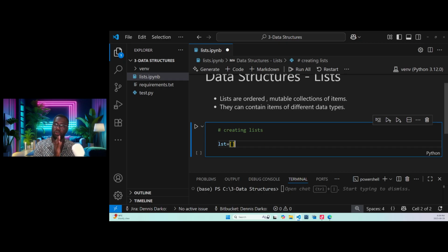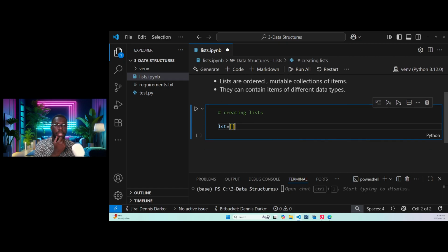Now let me take you through this. This is very important. LST, we know, is a variable name, isn't it? We know how we create variables from our previous sessions. Now when we say this open and close square bracket, it is telling us that we have declared a variable or assigned a variable to an empty list. This particular thing means that we have an empty list.